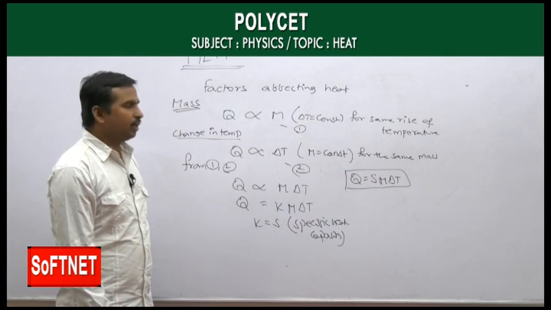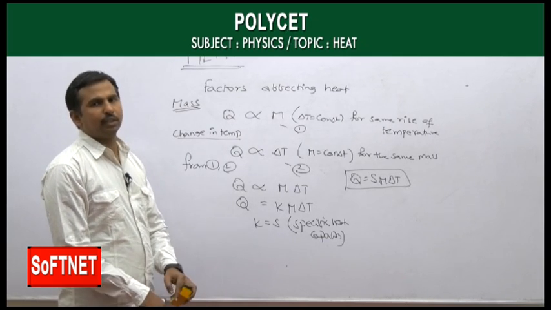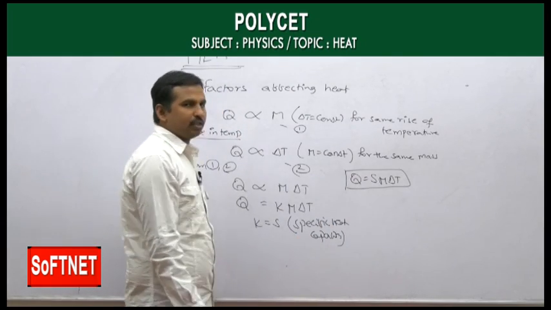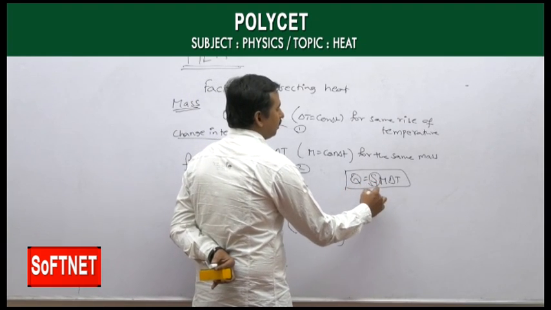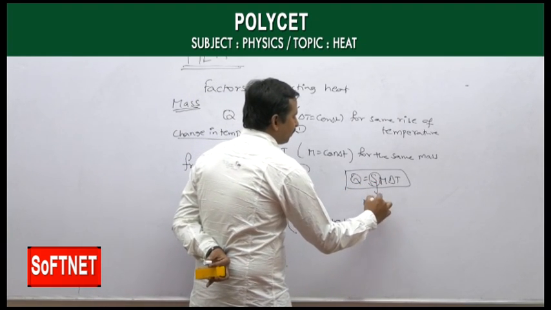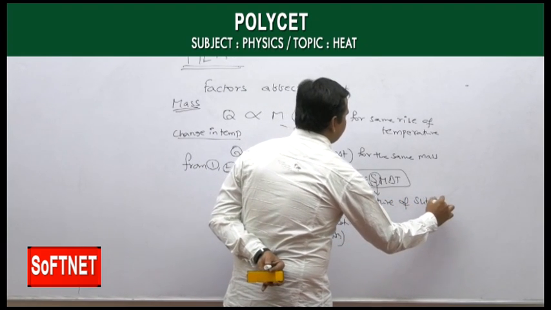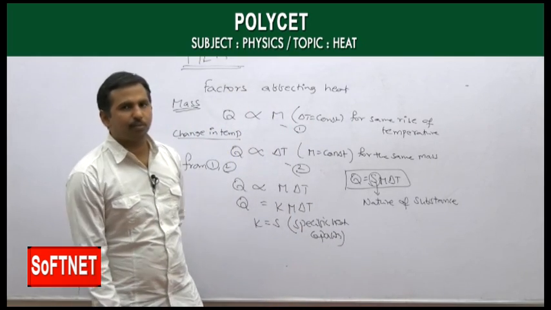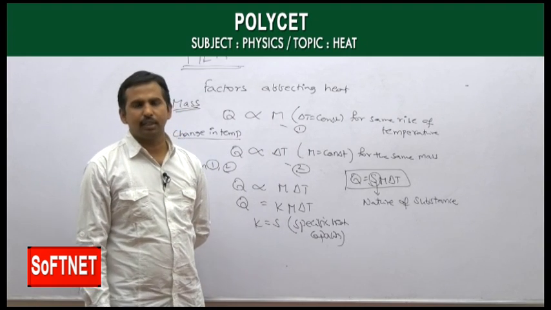As I said, specific heat capacity depends on the nature of the substance. Depending on the nature of the substance, the S value is different for different substances.